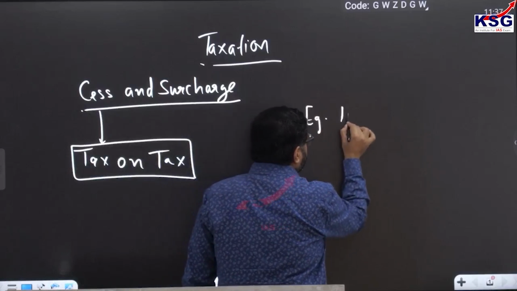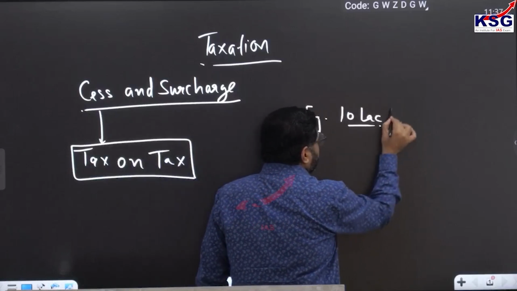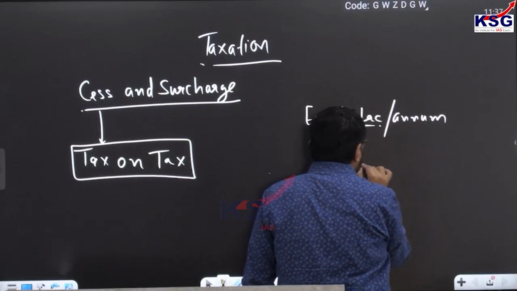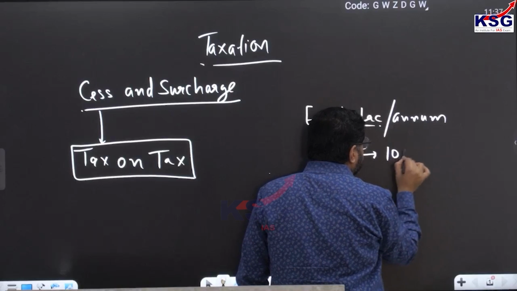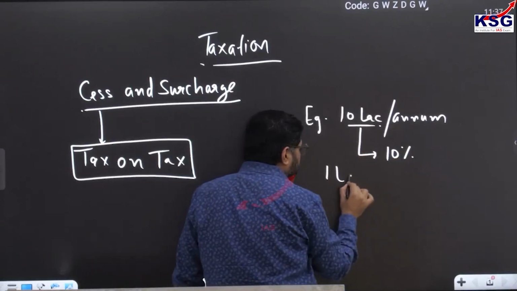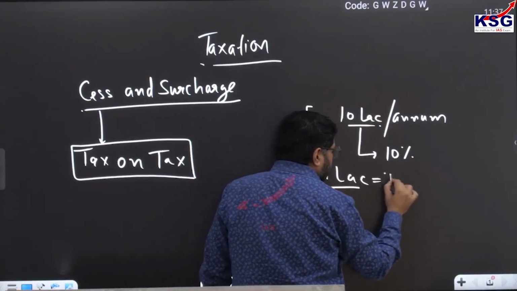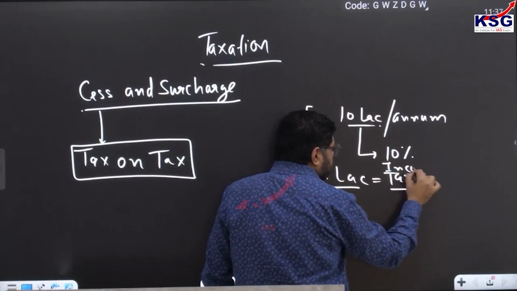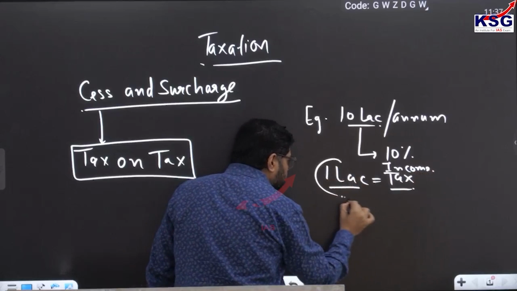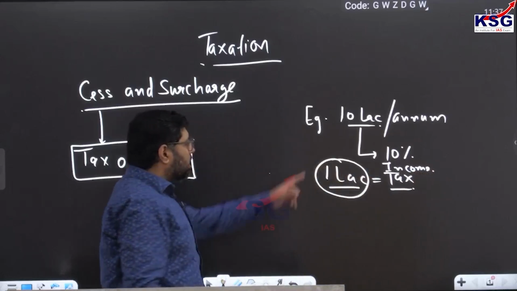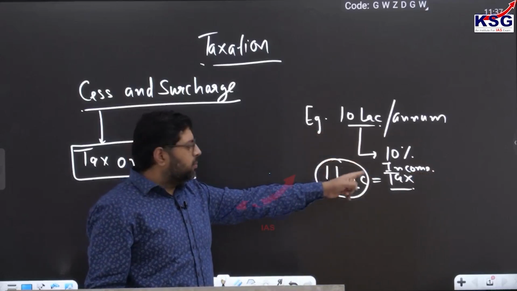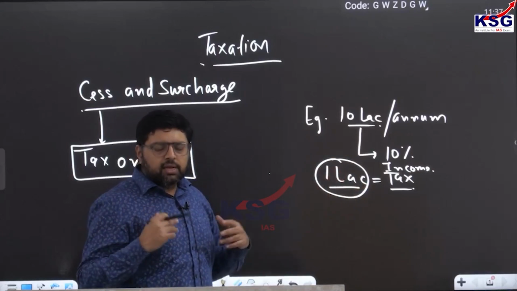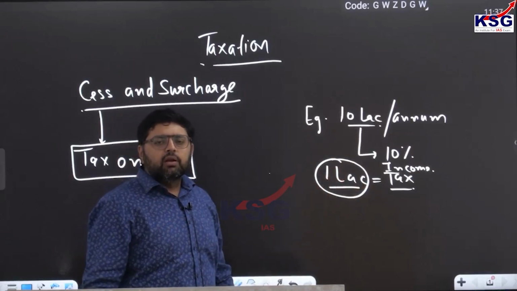For example, suppose your income is 10 lakh rupees per annum, and the tax is 10%, so it means 1 lakh you will pay as tax, or you can say income tax. So you earn 10 lakh per annum, and after paying the tax you are left with only 9 lakh. 9 lakh is with you, 1 lakh you have given to the government.